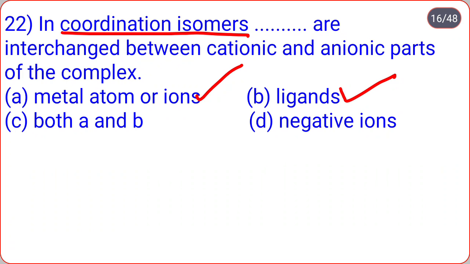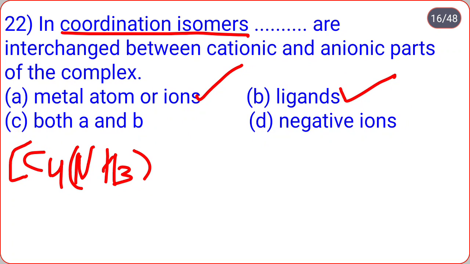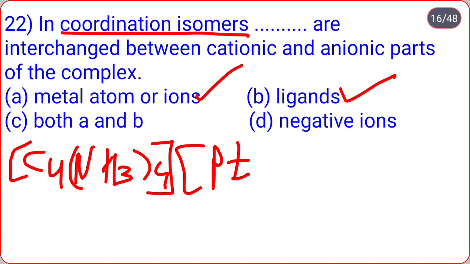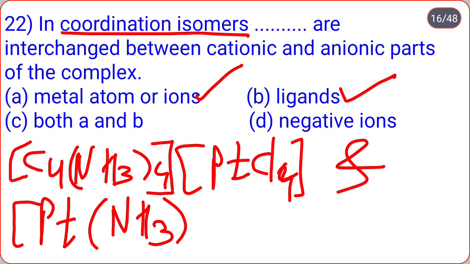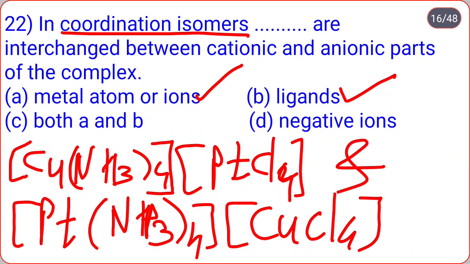For example, [Cu(NH3)4][PtCl4], and here in case instead of copper, platinum, [Pt(NH3)4][CuCl4]. That is, both cationic and anionic parts of the complex are interchanged, hence it is an example of coordination isomers.